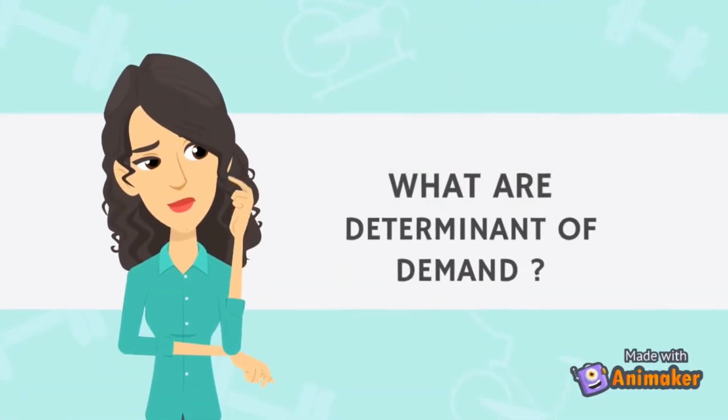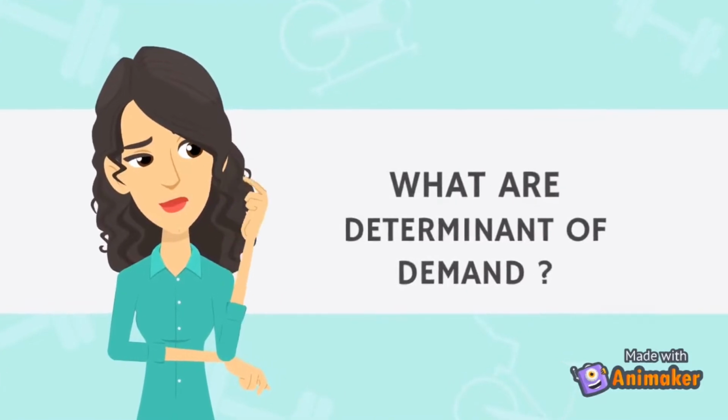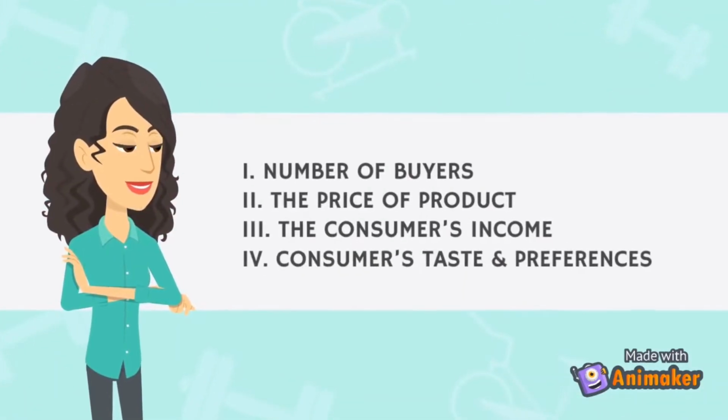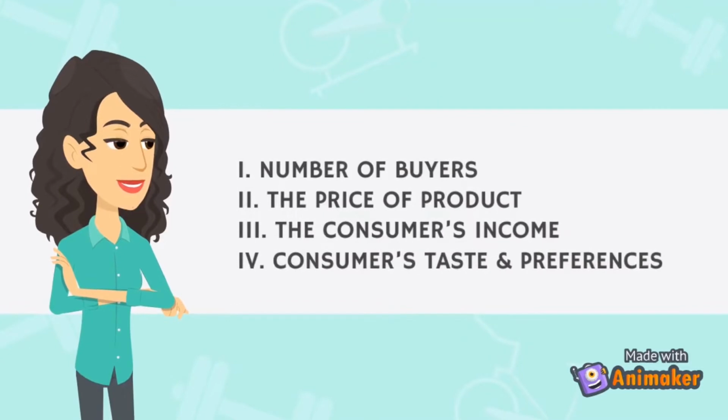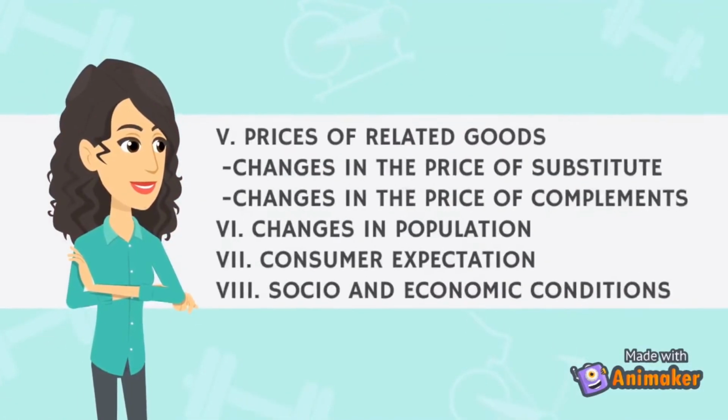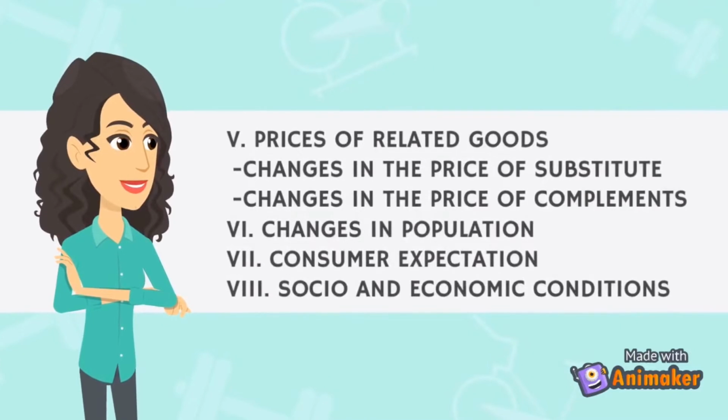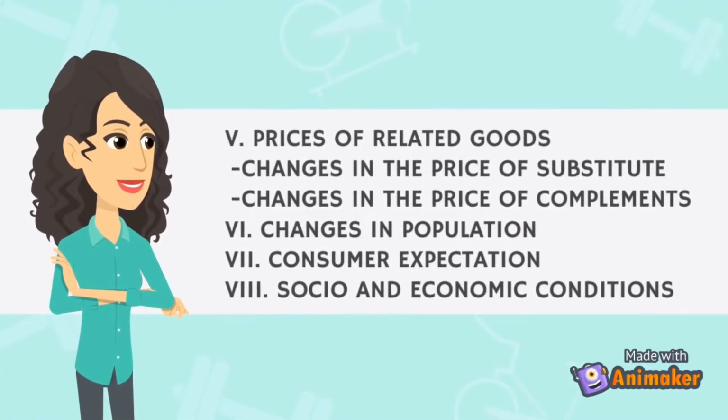What are determinants of demand? 1. Number of buyers. 2. The price of product. 3. The consumer's income. 4. Consumer tastes and preferences. 5. Prices of related goods, including the price of substitutes and the price of complements. 6. Changes in population. 7. Consumer expectation. 8. Socio and economic condition.